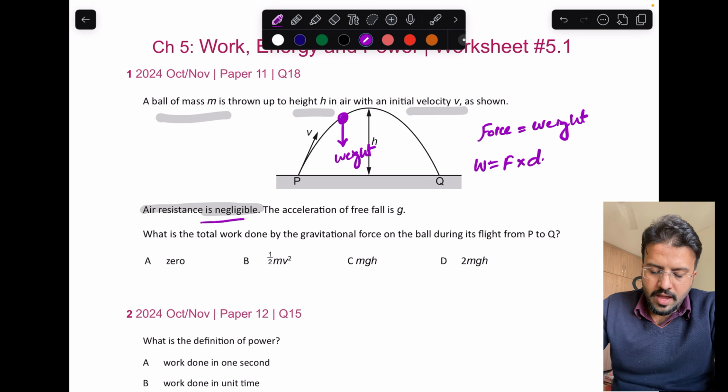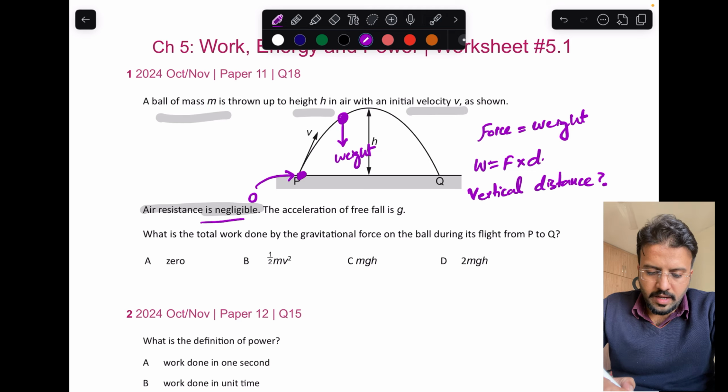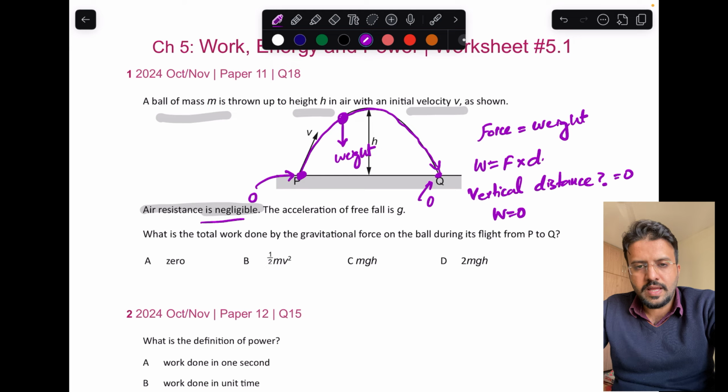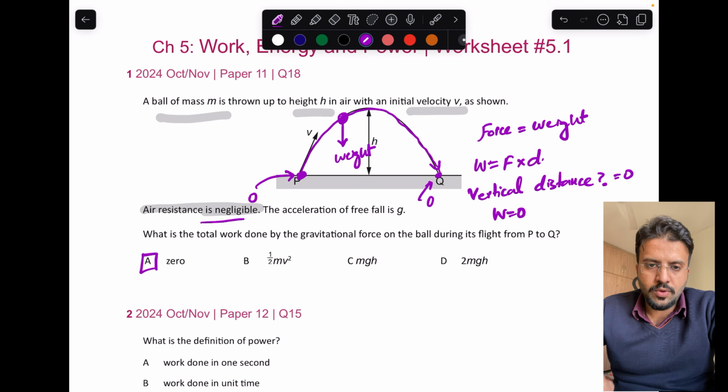So we have to check the vertical distance, how much vertical distance is covered, right? It starts from height 0, follows this trajectory, and all the way comes back to height 0. So the vertical distance covered is 0, so work will also be equal to 0. There will be no work done by gravity, because the only acting force is gravity, and no vertical distance is covered, it's coming back to the same height from where it was launched. So it is option A.